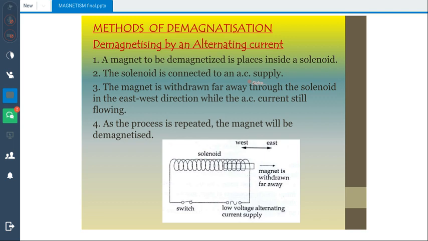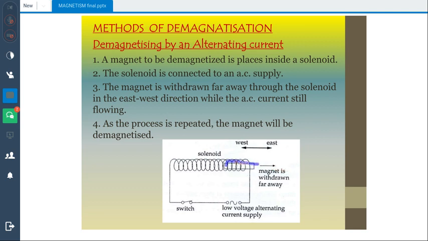Magnetic materials were magnetized using a direct current, whereas to demagnetize those materials, you will have to pass alternating current through them, because alternating current can reverse its direction. By reversing the direction again and again, it can easily demagnetize the material. So a magnet to be demagnetized is placed inside a solenoid. The solenoid is connected to an alternating current supply.